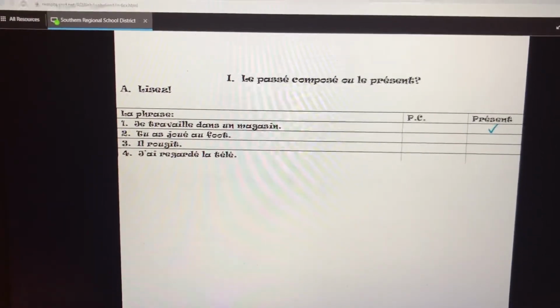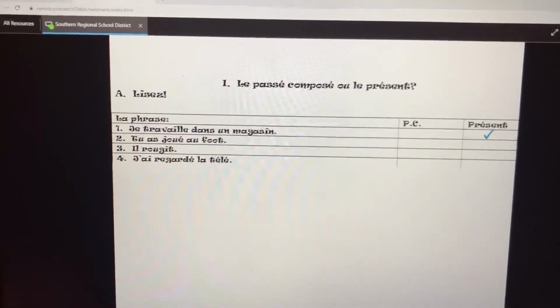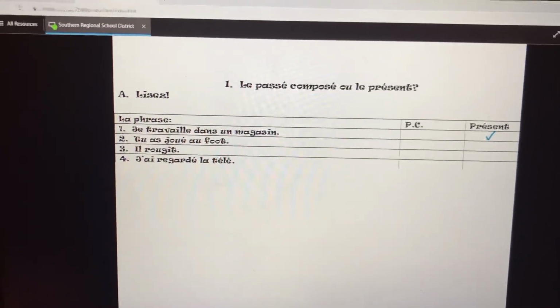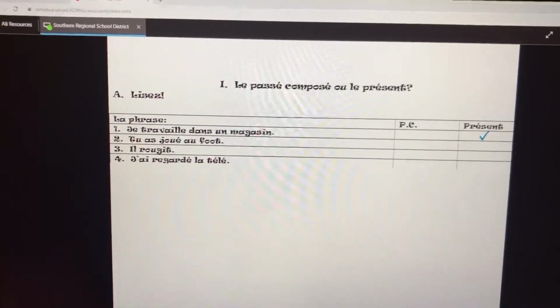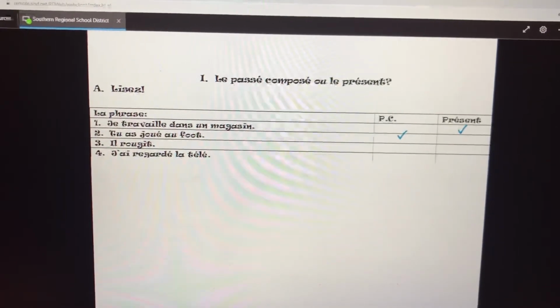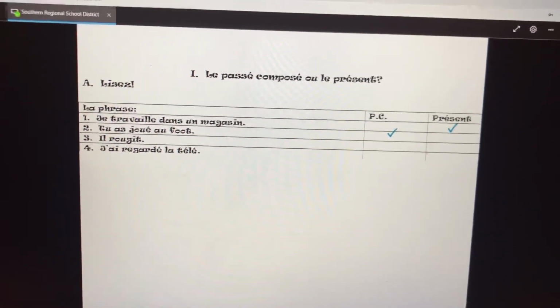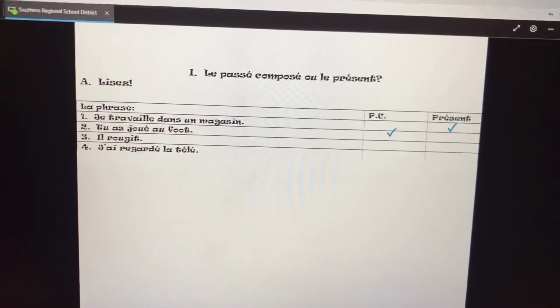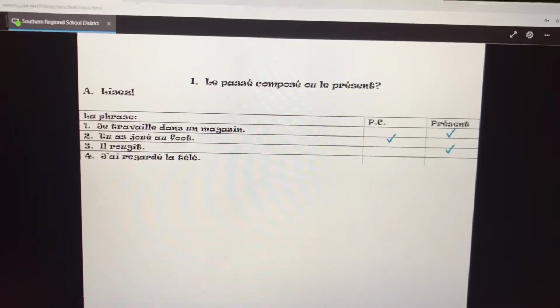Numéro 2, tu as joué au foot. Is this sentence passé composé or présent? It is passé composé. You played soccer. Numéro 3. Il rougit. Passé composé ou présent? Présent. He is blushing.